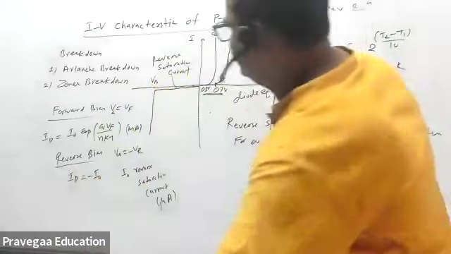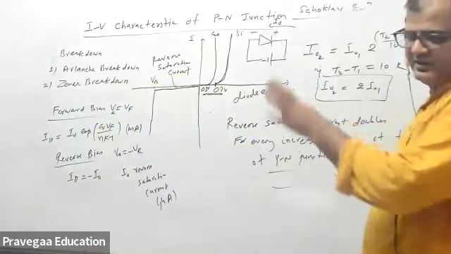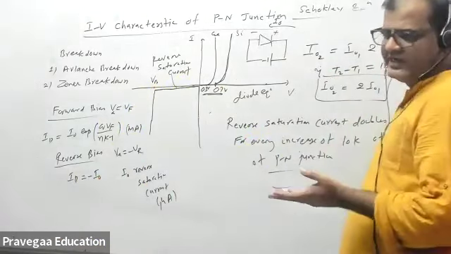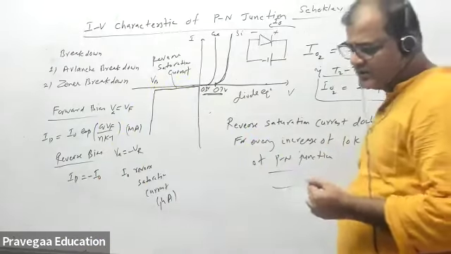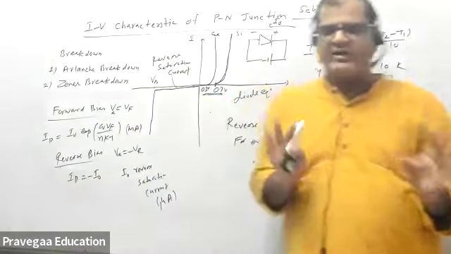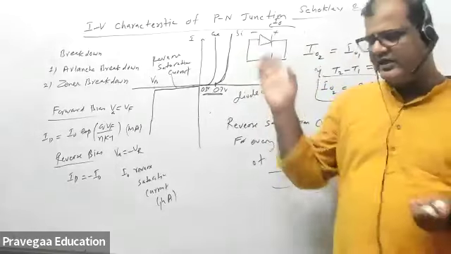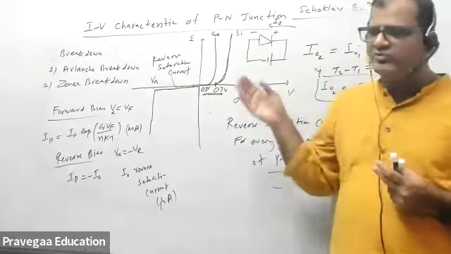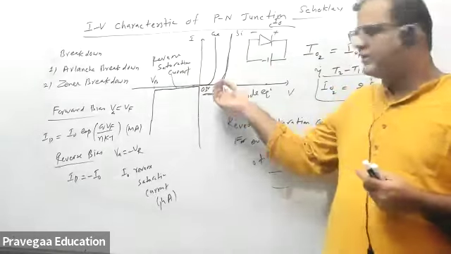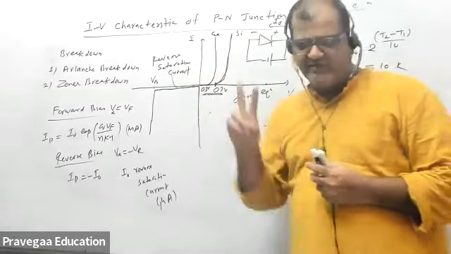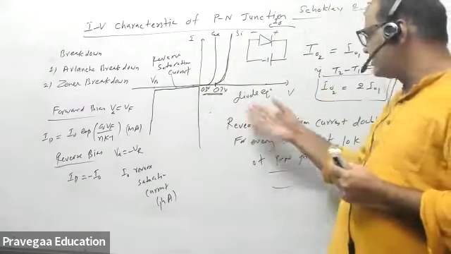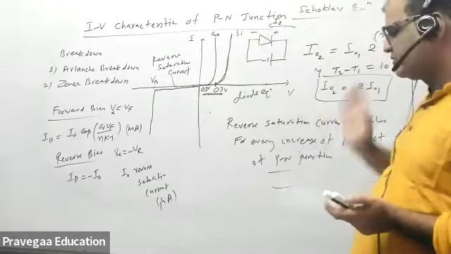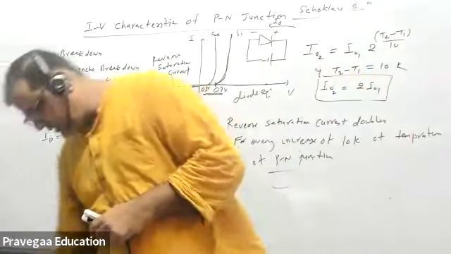And now let me discuss the diode. So from here, what are the takeaway points? In forward bias there will be a huge current flowing, and in reverse bias there is no current. The diode cannot start until you apply 0.7 volt for silicon, or 0.3 volt for germanium, or some other voltage. That is takeaway point number 2. And then you should know that the reverse saturation current is temperature dependent. So these 3 or 4 takeaway points are there. Now let us go to the diode.